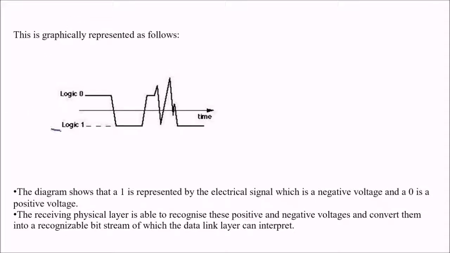This is represented like this. This is logic 0, logic 1. So depending upon the disturbances, it will go to 0 or 1. This diagram shows that a 1 is represented by an electric signal of negative voltage and a 0 by a positive voltage. So the receiving physical layer is able to recognize these positive and negative voltages, and can convert them into a recognizable bit stream which the data link layer can interpret.